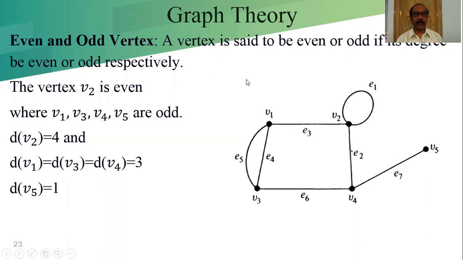If the number of edges incident to a vertex is an odd number, then it is an odd degree vertex. If the number of edges incident to a vertex is an even number, then it is an even degree vertex. A vertex is said to be even or odd if its degree is even or odd respectively.